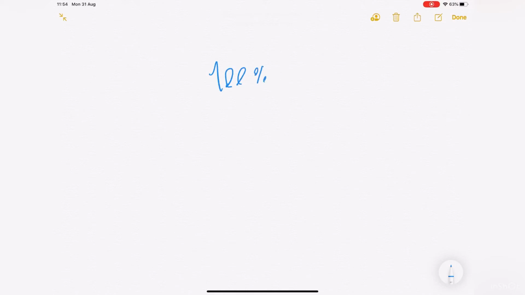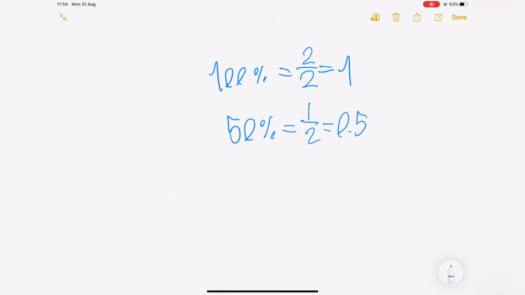Now, 100% is equal to 2 of 2, equal to 1. A 50% is equal to 1 of 2, equal to 0.5, a decimal.